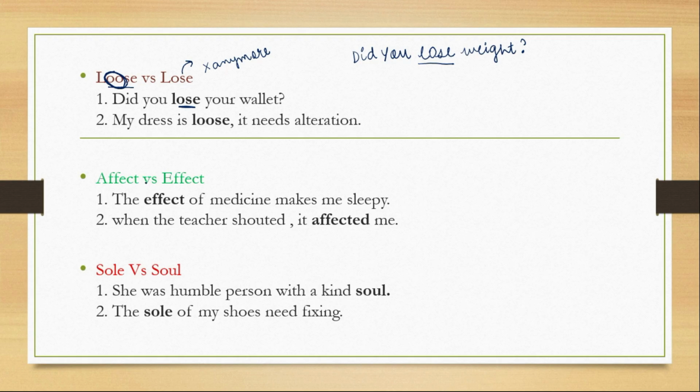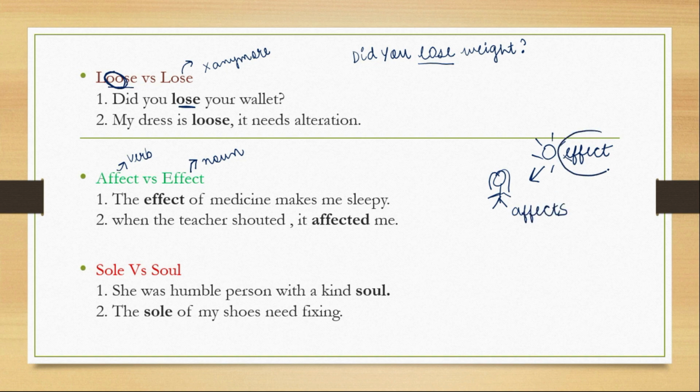The next is affect versus effect. Here effect is usually the noun and affect is usually the verb. Let me give you an example. There is the sun and then there is me. The effect of the harsh rays of the sun, it affects me.